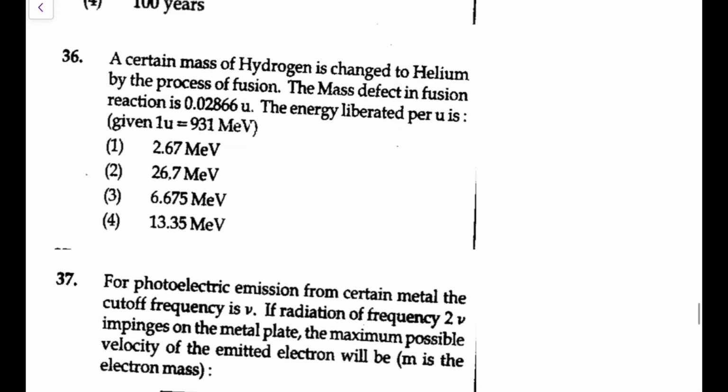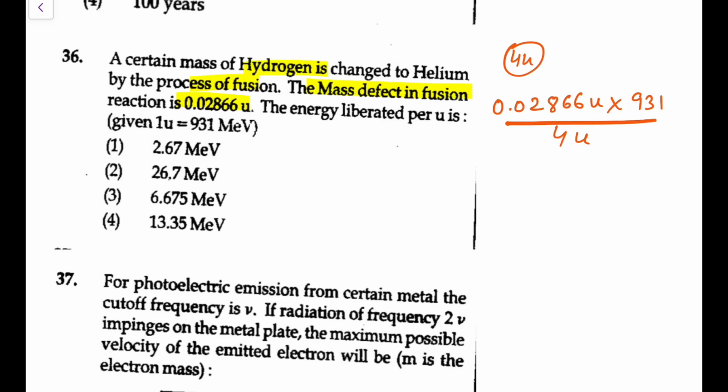Next, a certain mass of hydrogen is changed to helium by the process of fusion. The mass defect is given, and we need the energy liberated per U. So a certain mass of hydrogen is changed to helium, so approximately 4 U mass is involved in one reaction. In one reaction the energy released is 0.02866 U into 931, and per U, you have to divide it by 4, because this is MeV per U, that will give you the answer. So what we are left with, we have to now simplify this.